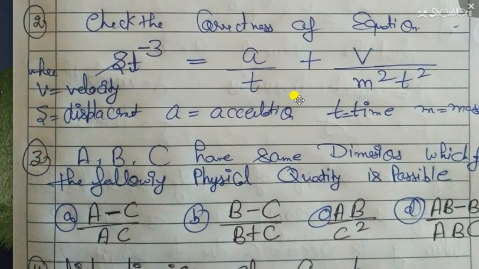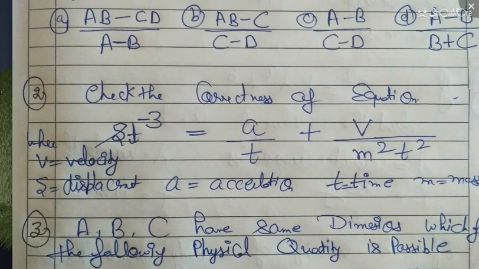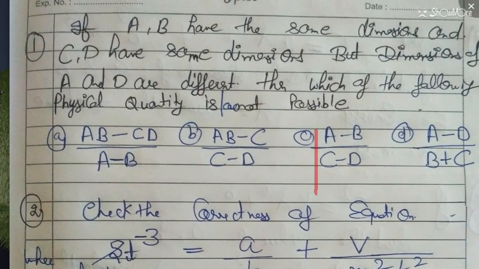The remaining questions: question number 2, in which we had to check the equation, one equation was incorrect. And in question number 1, in option 1, AB minus CD was not possible, but B and C were possible. So A and D are not possible. So this was all about the homework of today.